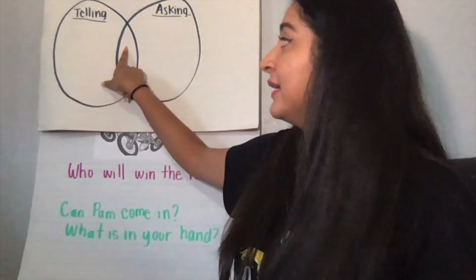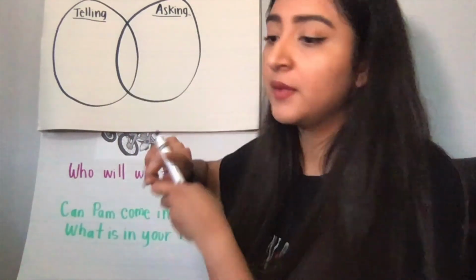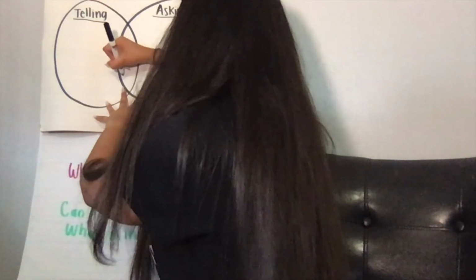So today we're going to compare and contrast the characteristics of telling and asking sentences. Telling and asking sentences both begin with the capital letter. So, since that is something that they have in common, we're going to write that in our middle section right here. So, I'm going to write it sideways.